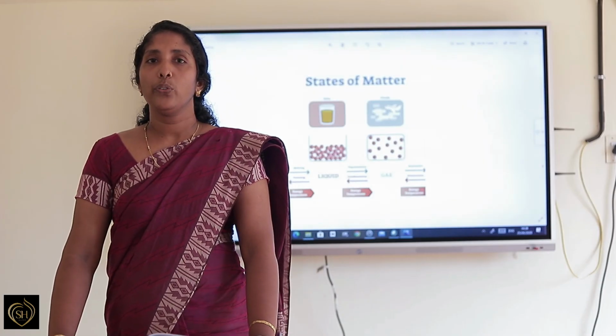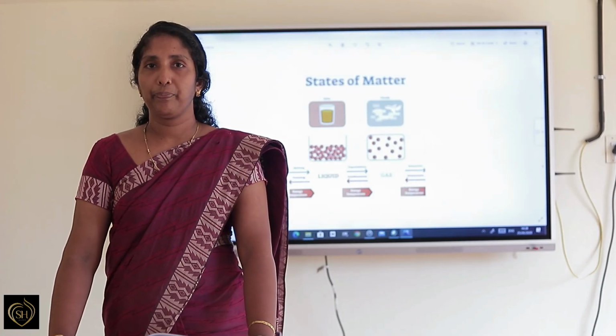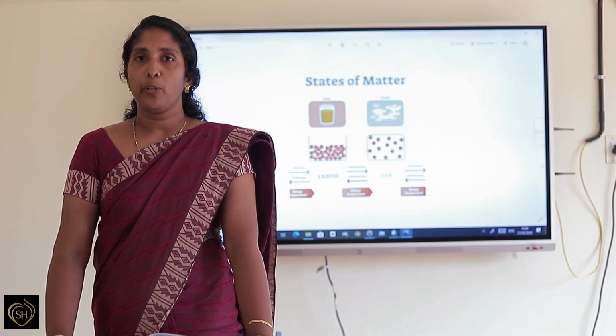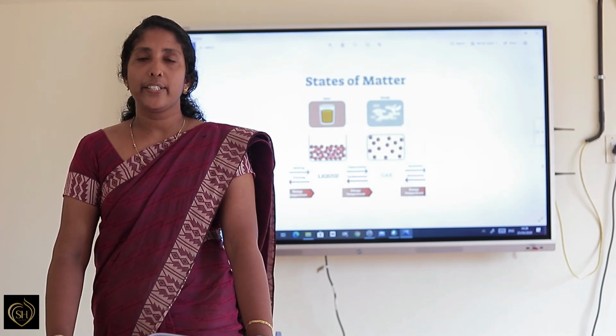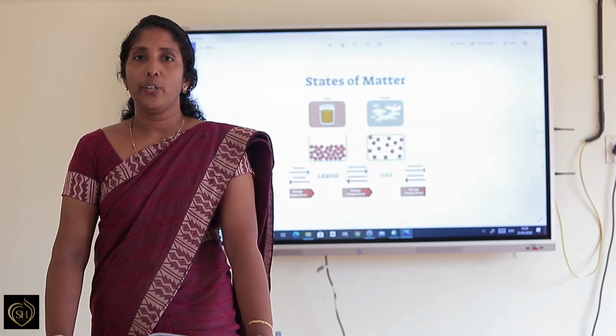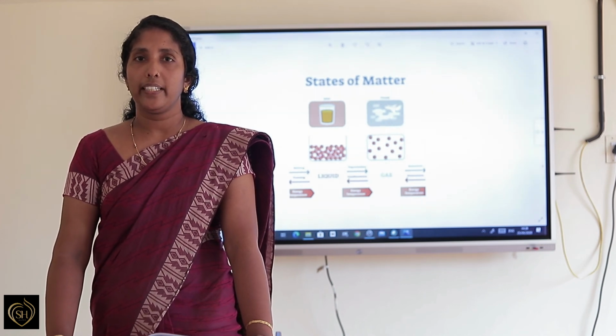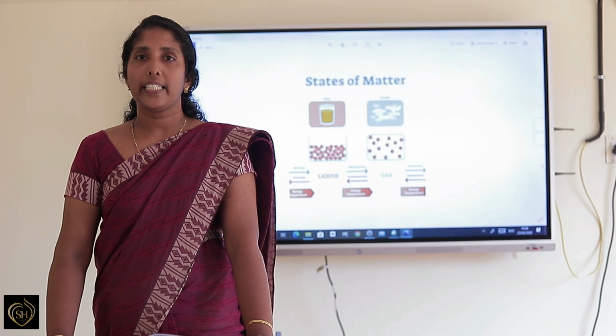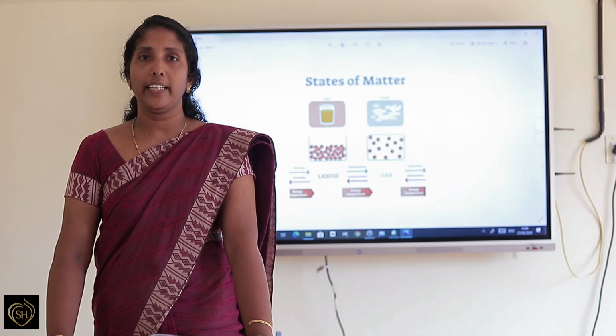Let us conclude what we have learned today. The properties of different states of matter are different. Interconversion of state of matter is caused by a change in temperature and pressure.